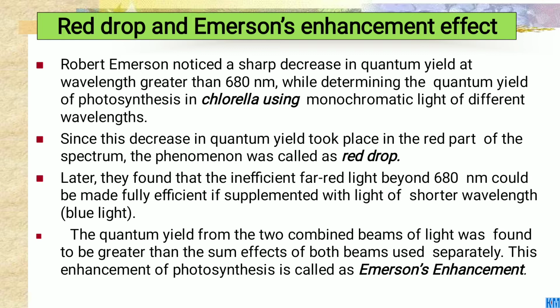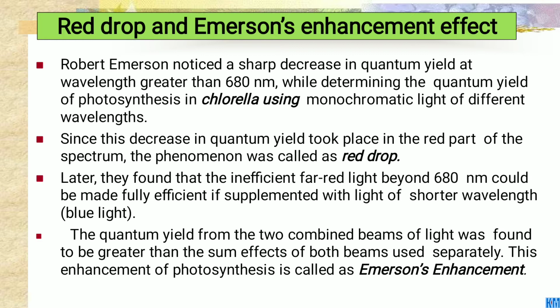Then, what is meant by the red drop and Emerson enhancement effect? Emerson noticed a sharp decrease in quantum yield at wavelengths greater than 680 nanometers, while determining the quantum yield of photosynthesis in chlorophyll A using monochromatic light of different wavelengths. Since this decrease in quantum yield took place in the red part of the spectrum, the phenomenon was called red drop.